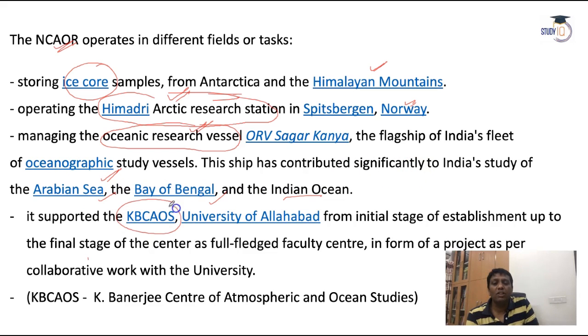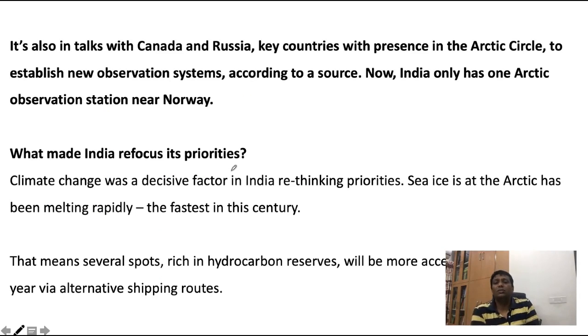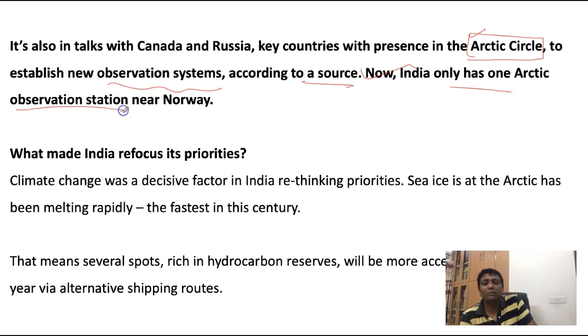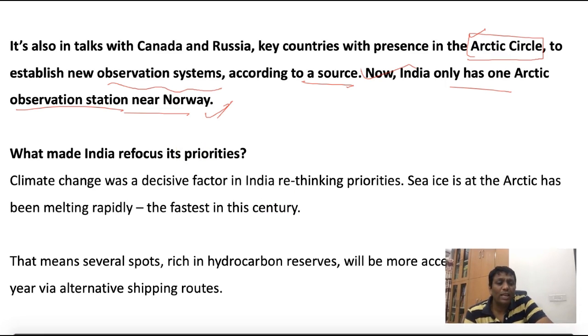It also supported the KBCAOS based laboratory work, the K Banerjee Center for Atmospheric and Ocean Studies at the University of Allahabad. It works a lot especially for understanding the Arctic and Antarctic regions. India is also in talks with Canada and Russia, key countries with a presence in the Arctic Circle, to establish a new observation system, according to a source. Right now India has only one Arctic observation station, near Norway.